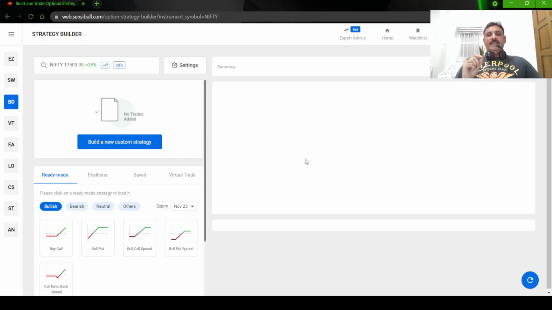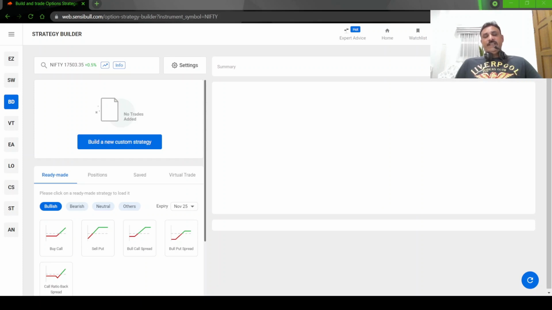Today ICICI Bank is trading somewhere around 750 rupees. So 1375 shares at 750 is about 10 lakh rupees. You require a 10 lakh rupee underlying to take this strategy. This is one part of it. On top of this, we are going to sell options, and those options will incur additional margin. So right now, let us see what the strategy is.